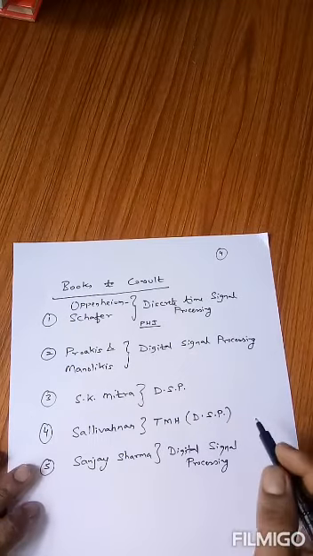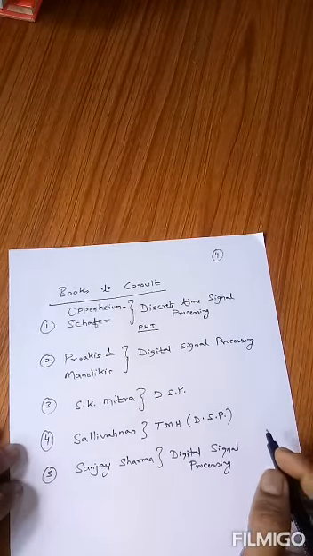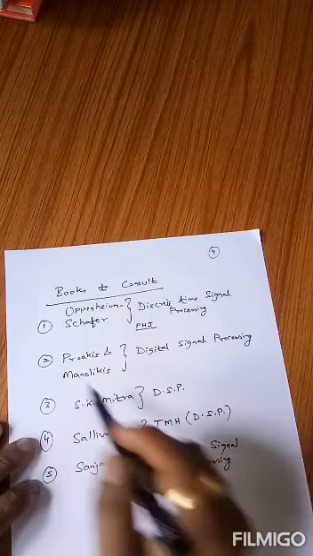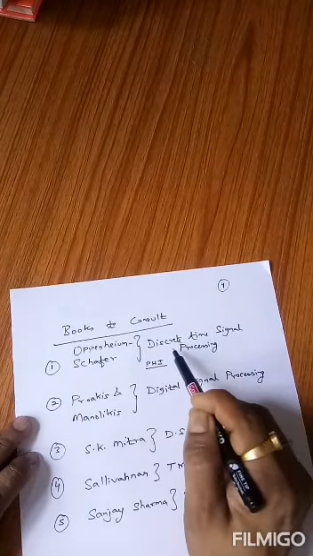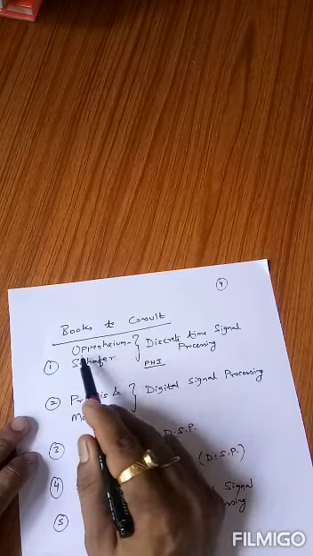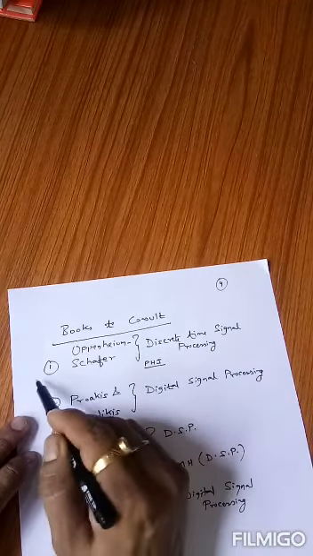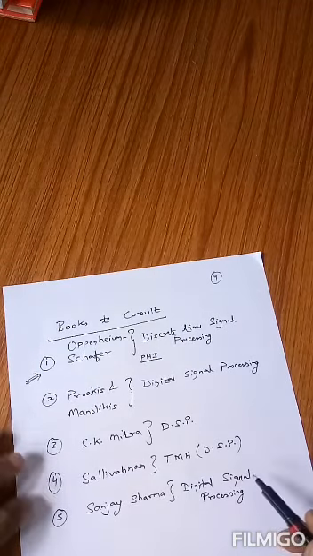Now let me give you an idea about the books to consult to learn from this course. First and very important book that I have mentioned here is Oppenheim Schafer. The title of this book is Discrete Time Signal Processing, and the authors are Oppenheim and Schafer. This is a very important book to cover the course on discrete time signal processing.